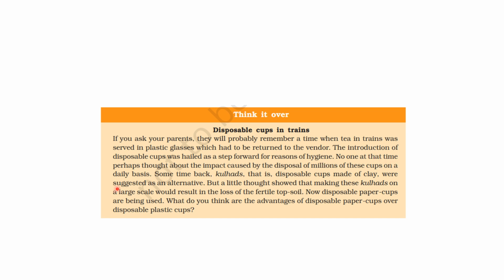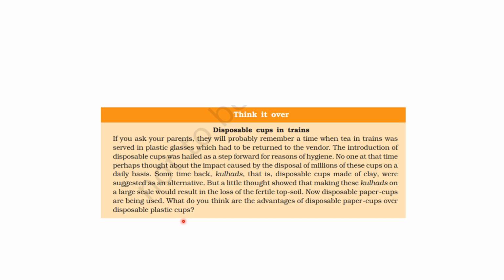Now, no one at that time perhaps thought about the impact caused by the disposal of millions of these cups on a daily basis. Okay, so sometime back we used to have disposable cups made of clay. They were suggested as an alternative. Okay, but a little thought showed that making these on a large scale would result in the loss of fertile topsoil. Okay, now disposable paper cups are being used. What do you think are the advantages of disposable paper cups over disposable plastic cups? So, you can think of that.